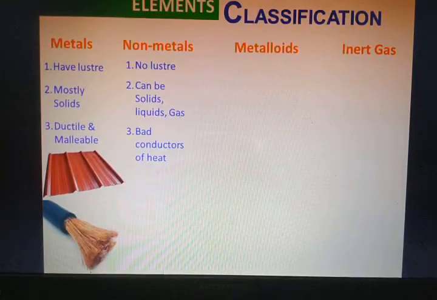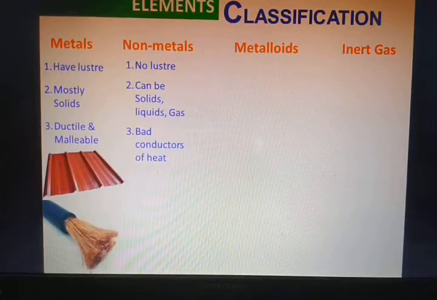The next is solids, liquids, and gases. As we stated that metals are mostly solids, for non-metals we state that they can be solid, they can be liquid, as well as gaseous. If I consider solids, then carbon, sulfur and phosphorus are non-metals, and these are purely solids.